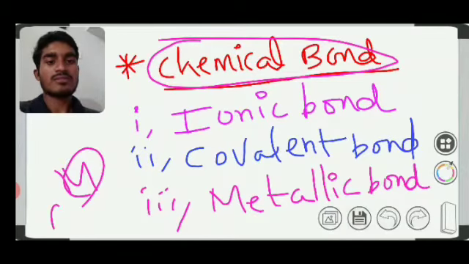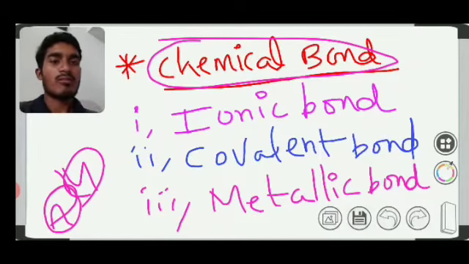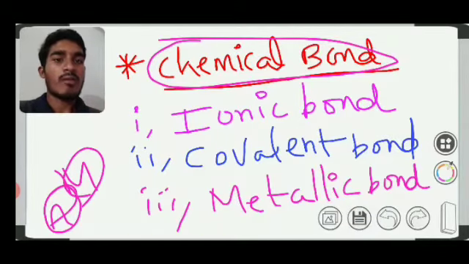That we call a chemical bond between the two atoms. It may form an ionic bond, a covalent bond, or a metallic bond. Now we see these three types of bonds.